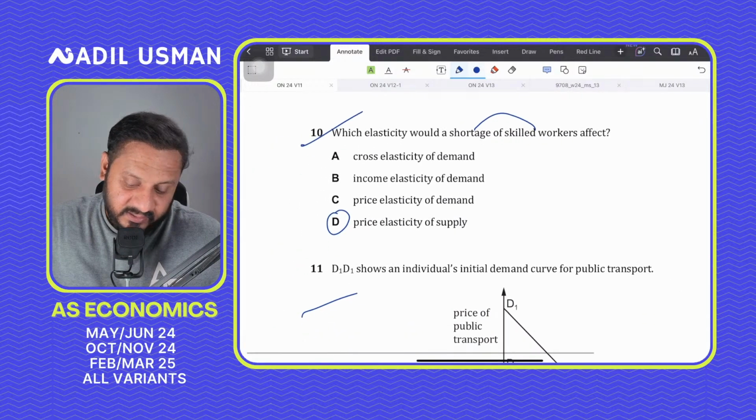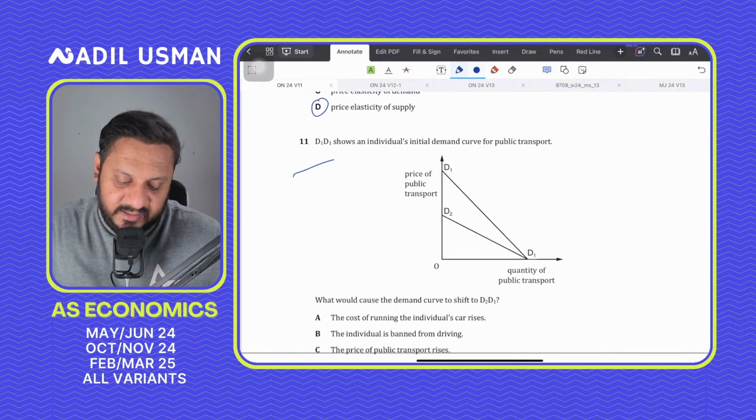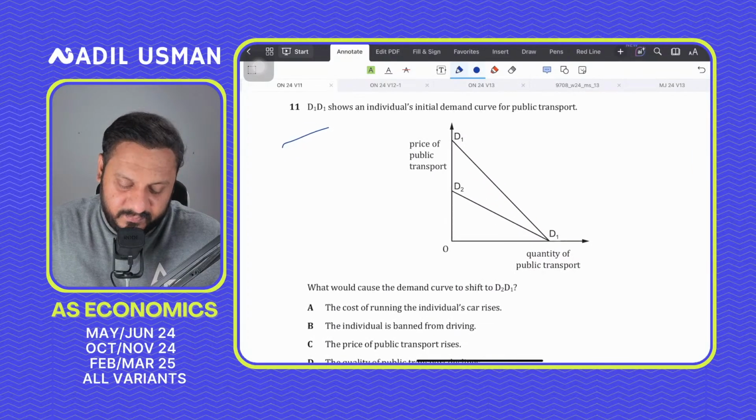Sir, will some MCQs be repeated? You will see that at least 2-3 MCQs will be repeated in the exam.